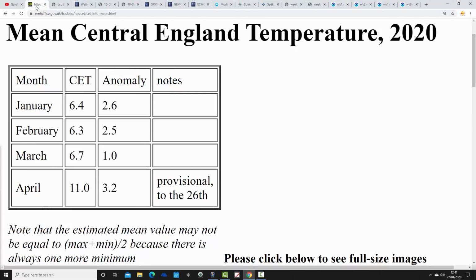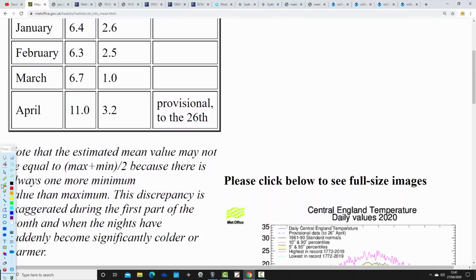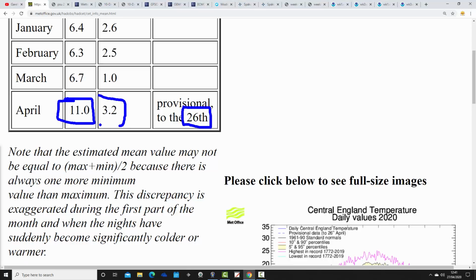Right, moving on with the video, and we're going to start off with Central England Temperature, back up to 11 degrees. Look at this, CET provisional up to yesterday, 26th of April, standing at 11 degrees. That's 3.2 degrees above average. It's been a very warm April. That's about as high as it's going to get. It's not going to get much higher than that, I don't think. It will probably tick down a little bit, actually, in the final days of the month.